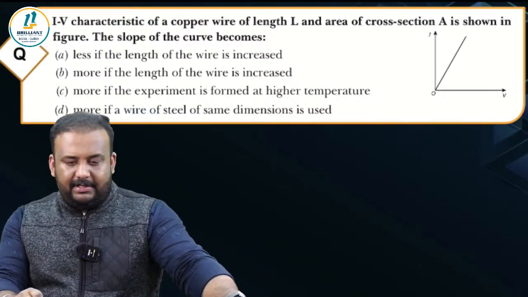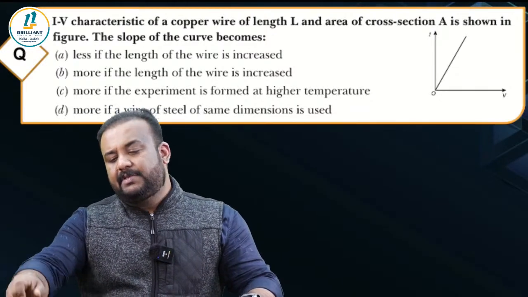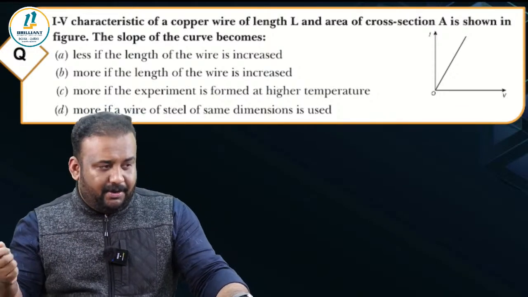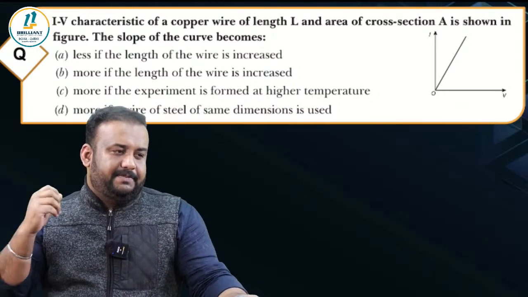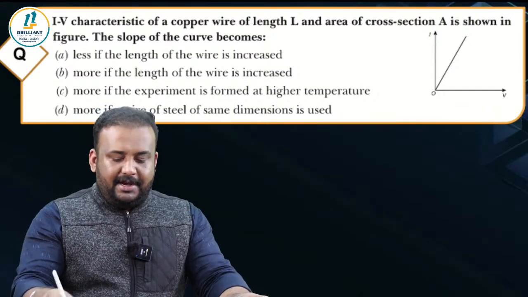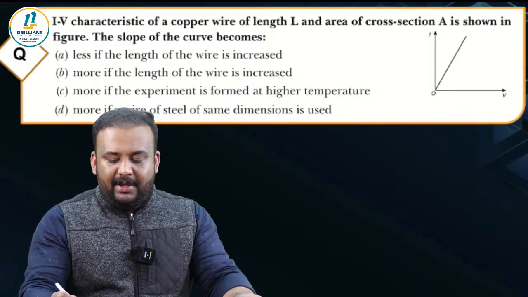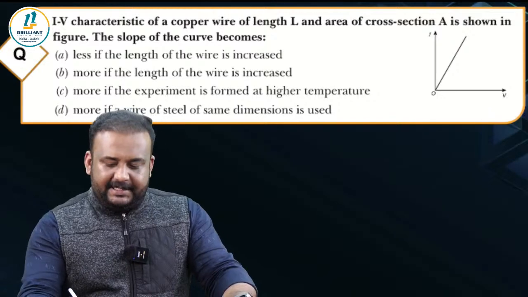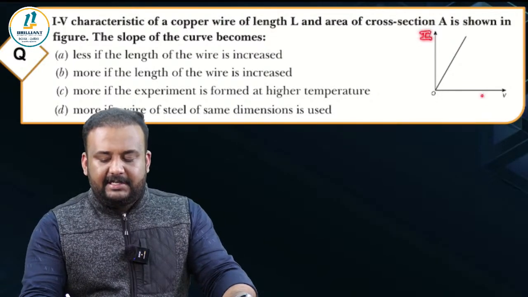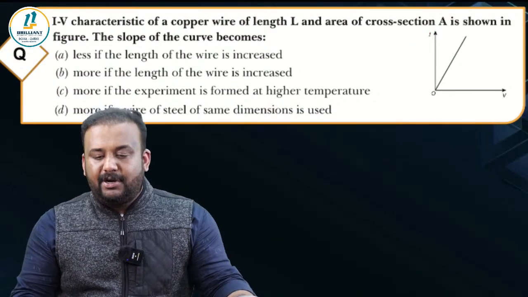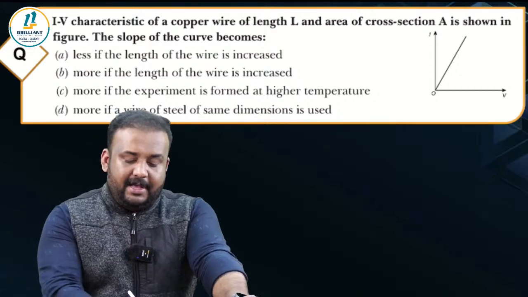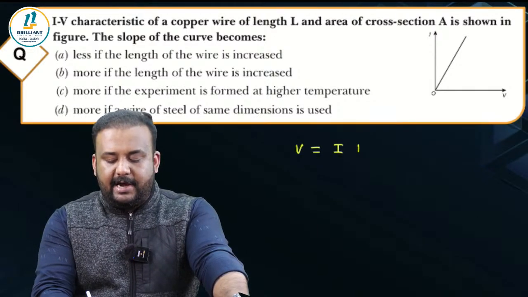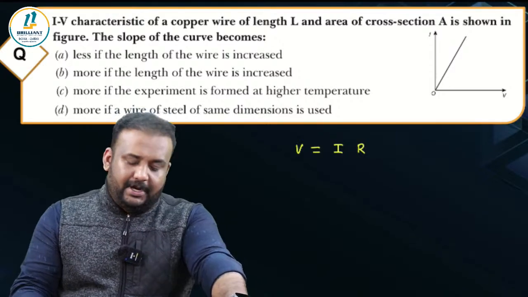I wanted to include this question because many a time students make a mistake in this segment, not because they don't know the concept, just because of carelessness. And the carelessness is mainly going to be in this graph. You see this graph. This graph is an I versus V graph. It's not a V versus I graph like what you see in Ohm's law. You know that V is equal to IR. This is the equation for Ohm's law.